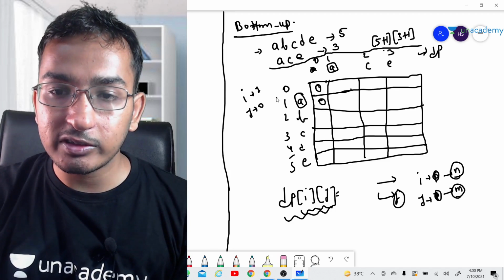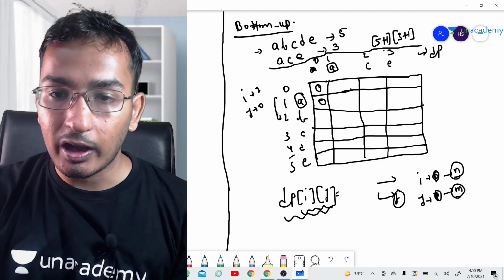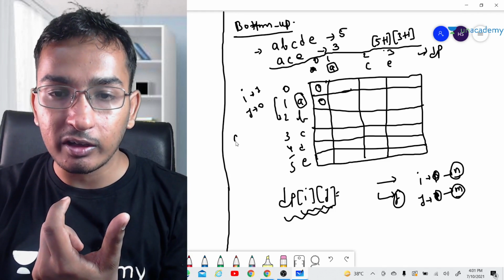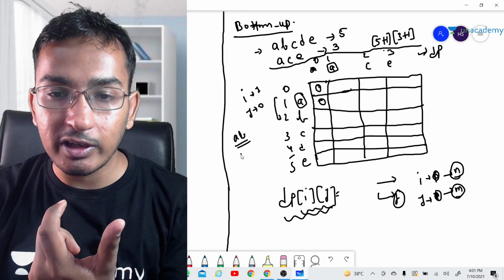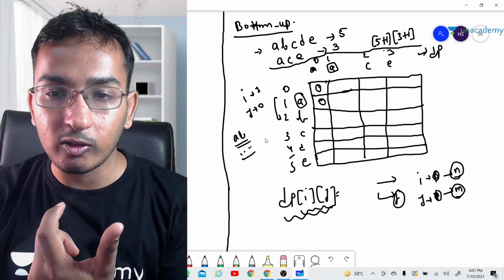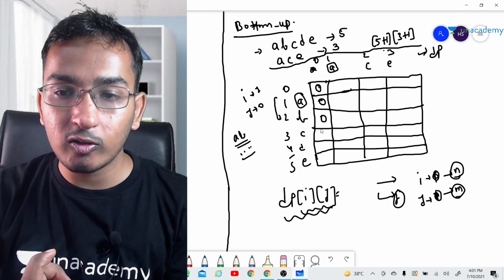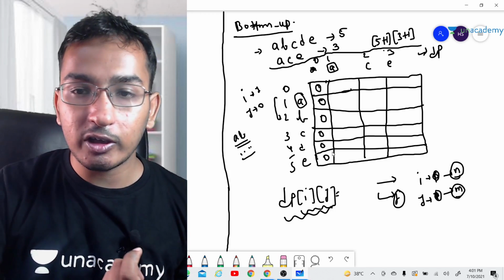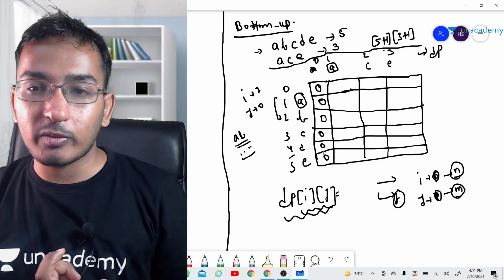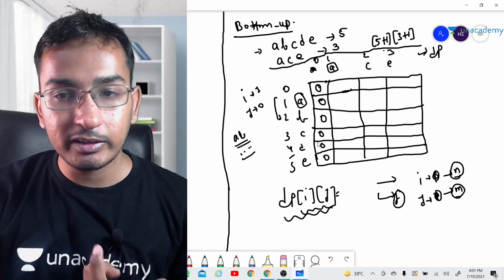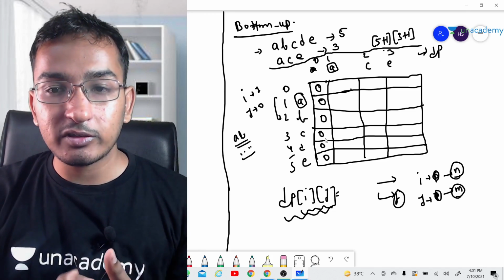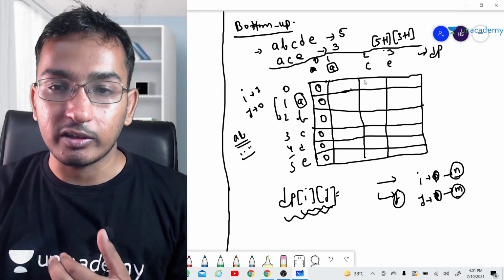And what if I am considering the length of the first string as 2, that is A and B, and the length of the second string is still empty, that is j is 0? In that case also there is no common subsequence. In this way we match our common subsequence length, so it is 0 if I am taking the empty prefix of the second string.